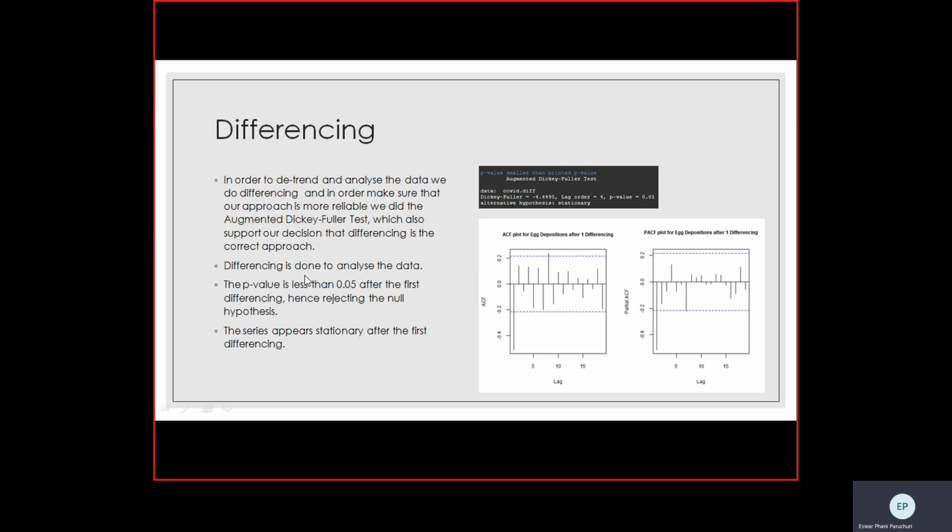So a degree 1 differencing is done to analyze this data, and upon doing it, the augmented Dickey-Fuller test is done again, and now the p-value is very negligible and less than 0.05, supporting the alternative hypothesis that this data is now stationary. The series appears stationary after the first differencing, and the ACF and PACF plots also support our hypothesis.